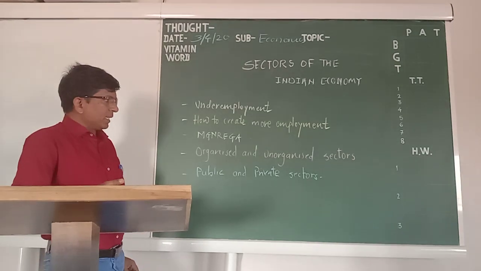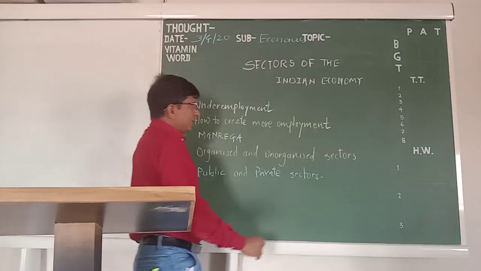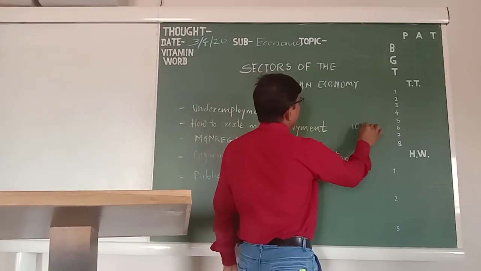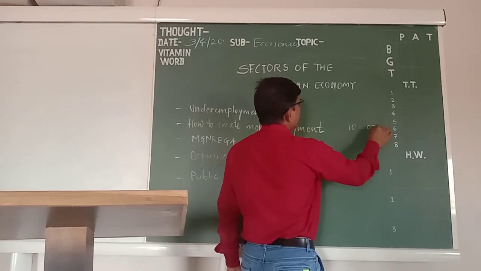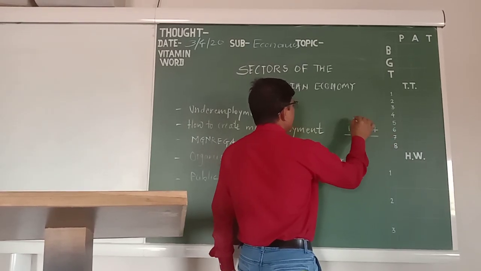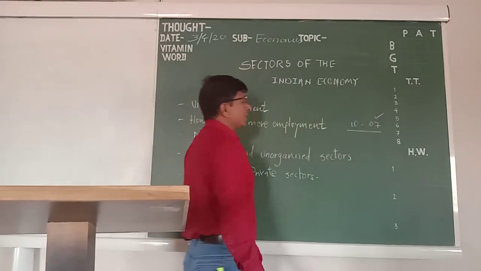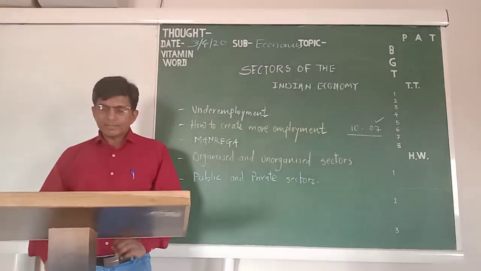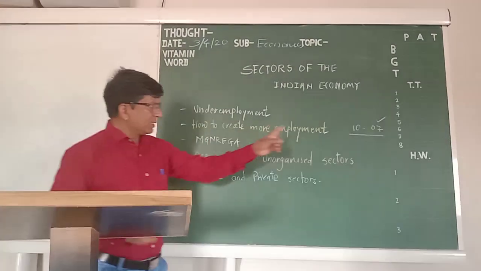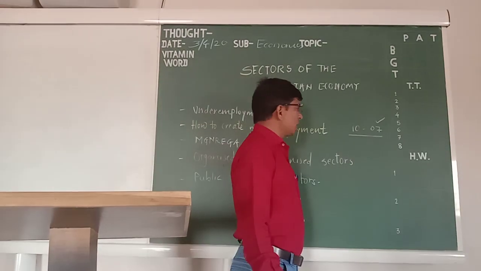Not satisfied in the sense that, suppose it's a 10-acre land, and in a particular family there are 7 members, and all 7 members are working full time on this 10-acre land. The fact is that for these 10 acres, 7 members are not needed.